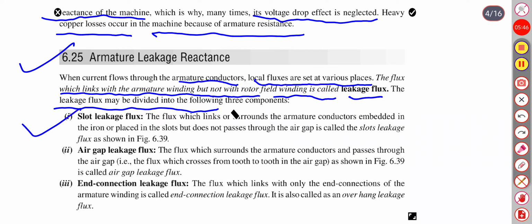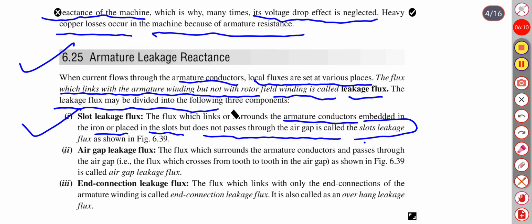One is the slot leakage flux, the flux which surrounds the armature conductors placed in the slots but does not pass through the air gap.